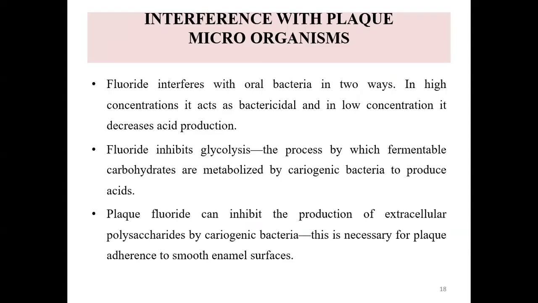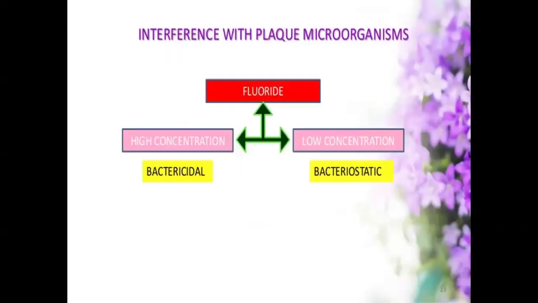Next is the interference with the plaque microorganisms. Fluoride interferes with the oral bacteria in two ways. In high concentration, it acts as bactericidal, and in low concentration, it decreases the acid production. Fluoride inhibits glycolysis, the process by which fermentable carbohydrates are metabolized by cariogenic bacteria to produce acids. Plaque fluoride can inhibit the production of extracellular polysaccharides by cariogenic bacteria, which is necessary for plaque adherence to the smooth enamel surfaces. So this is how it interferes with the plaque microorganisms.